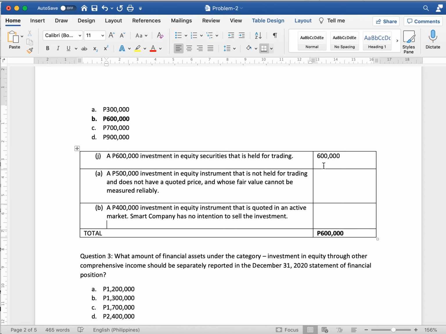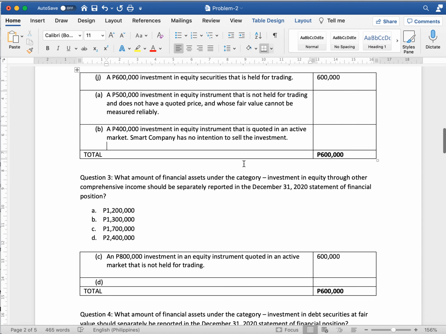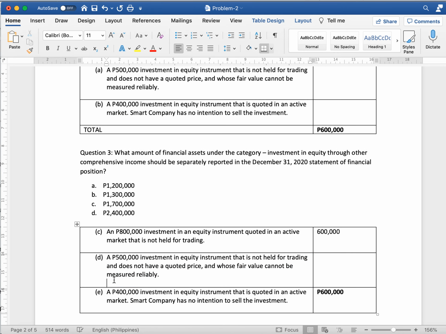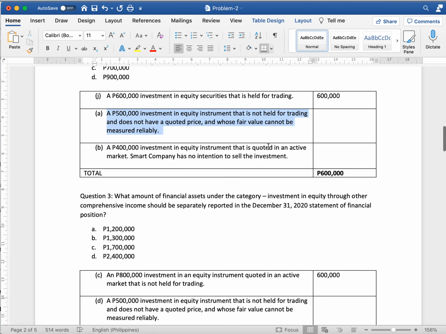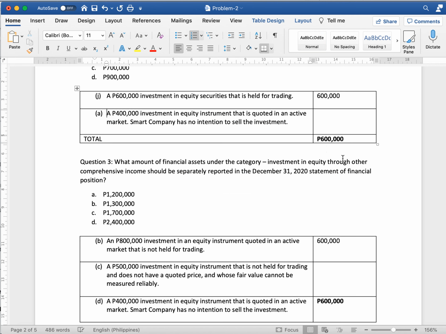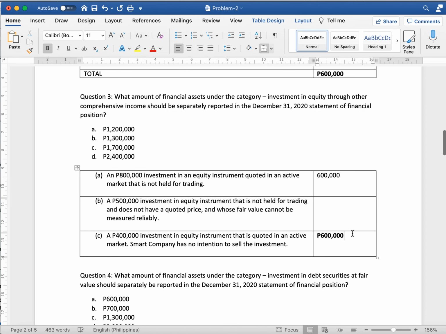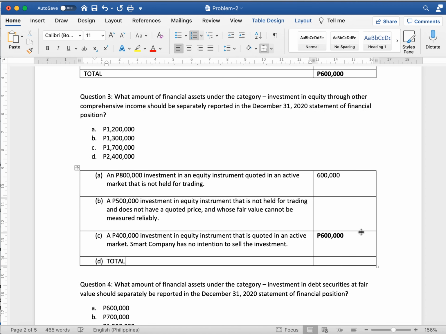Sorry, I pasted that wrong. It should be here. Let me remove this first. So therefore, total: we have 800,000, we have 500,000, and we have 400,000.